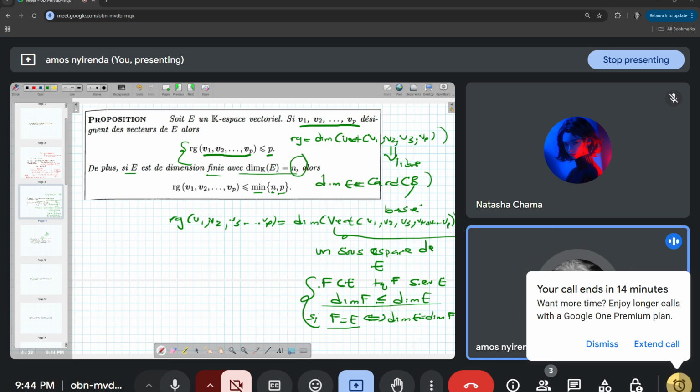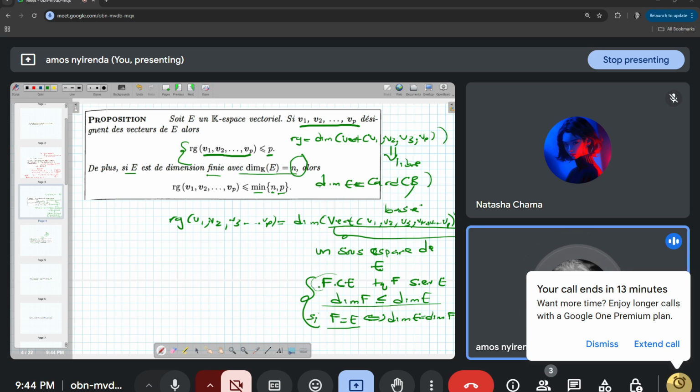The dimension of E is n. Here we are saying that this vect that we are seeing is a sous-espace vectoriel of E. So this is our f in this case. So it must be that the dimension of this espace vect is supposed to be less than or equal to the dimension of E.